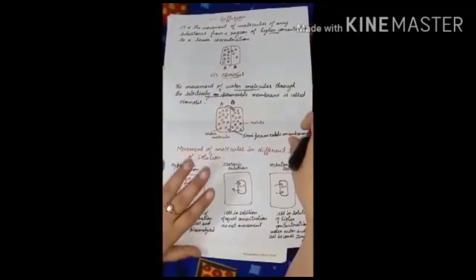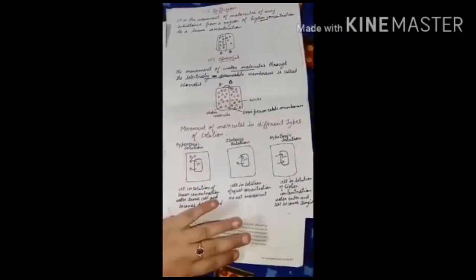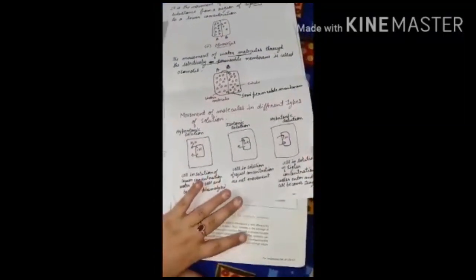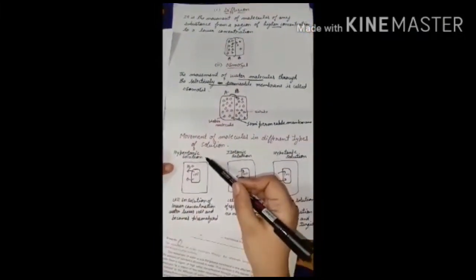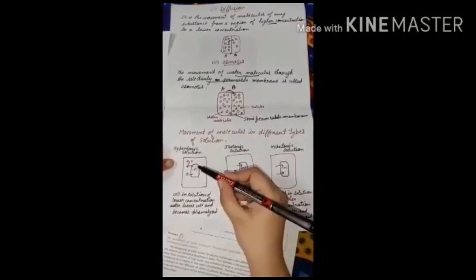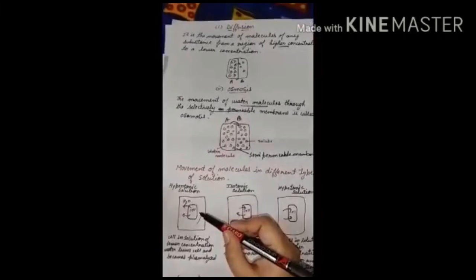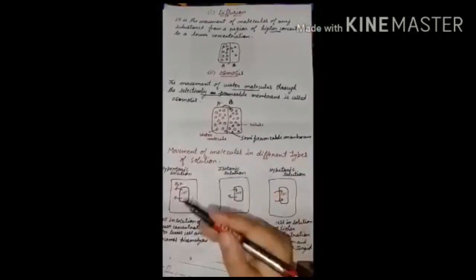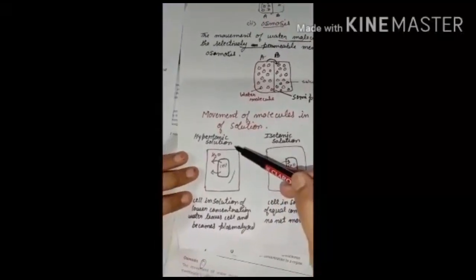Now the movement of molecules from one place to another differs in different types of solution. Mainly we have three types of solution. The first type is the hypertonic solution. Hypertonic solution means the solution where the cell is surrounded by a large quantity of water, meaning the quantity of water is more outside the cell in comparison to inside the cell. That type of solution is called hypertonic solution.